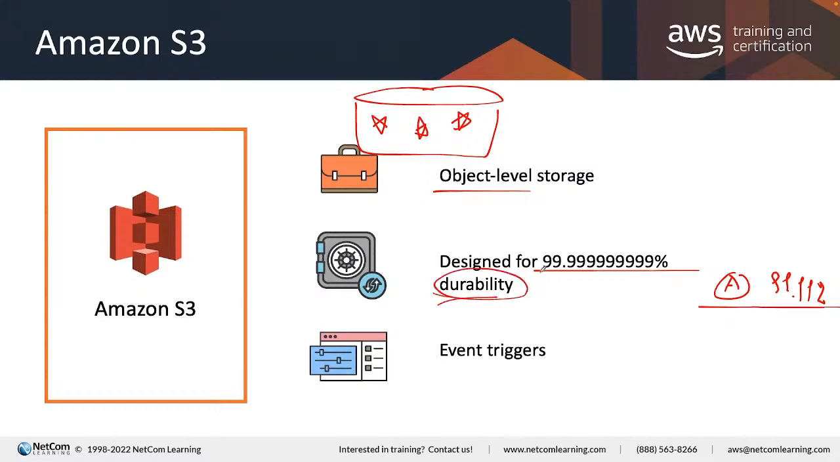And what is durability? As you can see here, we have 11 nines, very high durability. Let me say it another way: you have a 0.0001% chance that you will lose your data. So we do the calculation. If you upload 10,000 objects or files, in a million years you may lose one. Why do we have such high durability?